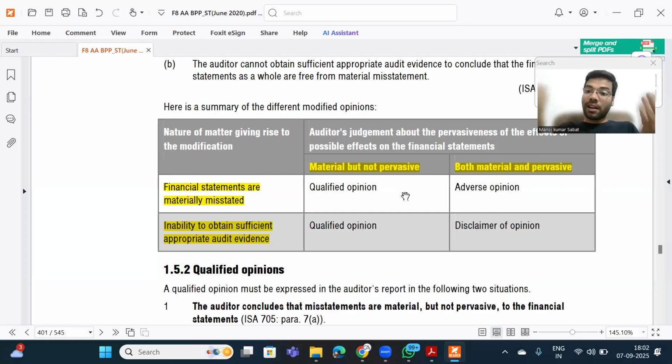Now if the auditor is unable to obtain sufficient appropriate audit evidence about some matters whose possibility of misstatements, see, for this second case I'm using the words possibility of misstatements, is both material and pervasive, then we give a disclaimer of opinion, right? Have you all understood this? Okay, let us do a summary of this.